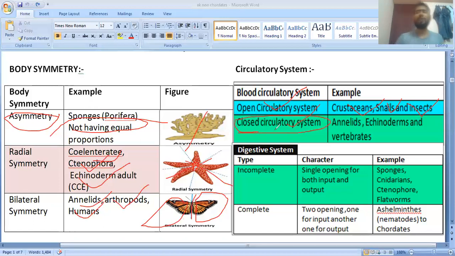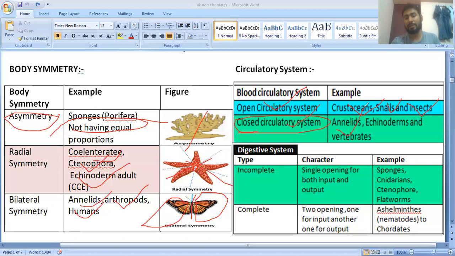Why do we call it a closed circulatory system? Because you know very well. In this closed circulatory system we have blood vessels, artery, vein, and blood capillaries, by which the blood is supplied to a particular organ, and it is found in our body, in human beings.